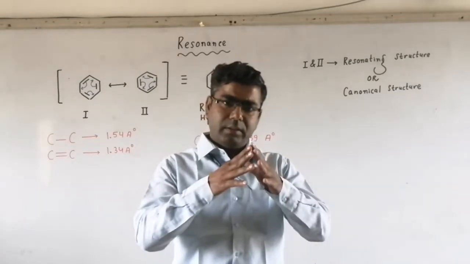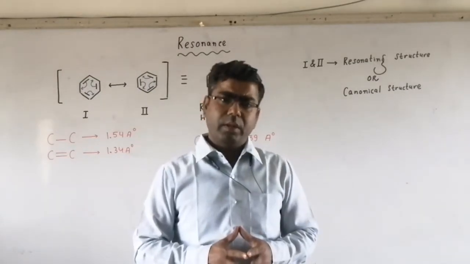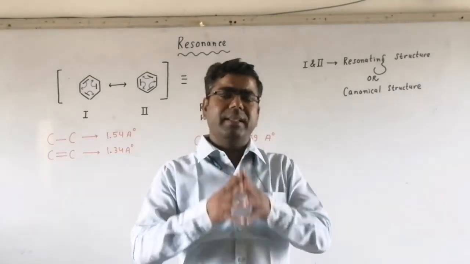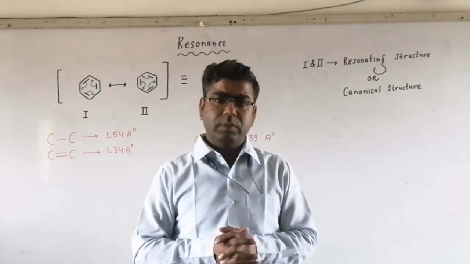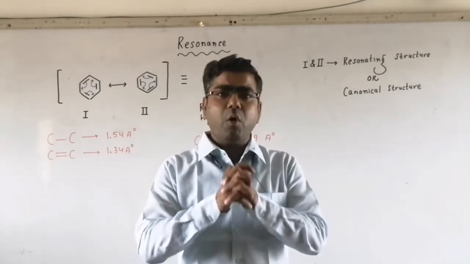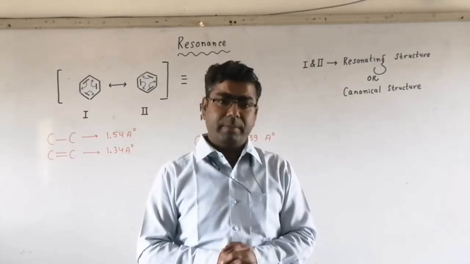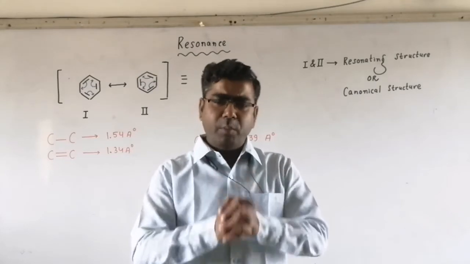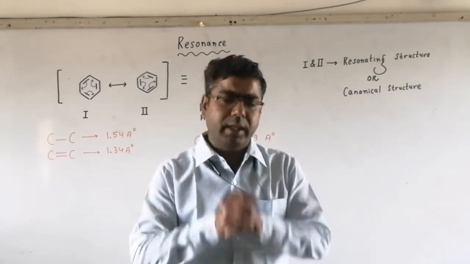It's a cyclic molecule and all the atoms lie in the same plane, carbon and hydrogen all. Benzene is a molecule with 3 alternate pi bonds, or we can say double bonds. There are 3 double bonds arranged in alternate order.